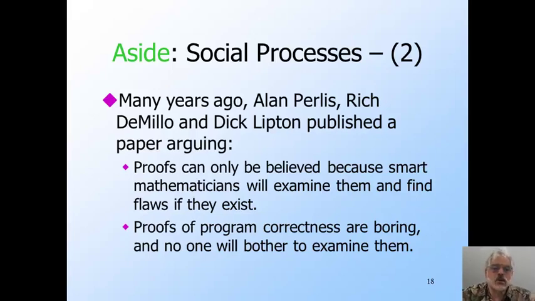Interestingly, that reasoning has pretty much held up. 40 years later, we still write code, hope it works, fix it if it doesn't, and do not suppose that we can prove it correct formally. There are a few exceptions. First, there has been much more progress than the 3 authors might have expected in automated theorem proving. Computers don't get bored, so to the extent that we can get them to do the checking, we can avoid the social process problem. A second, oddly, is that if you pay people enough, they will do the checking even if they do get bored. So there have been a few instances where a lot of money and time was spent doing a proof of correctness for a non-trivial piece of software.